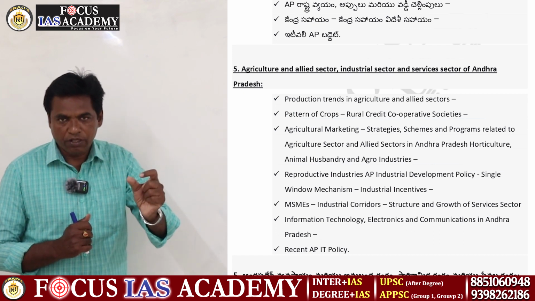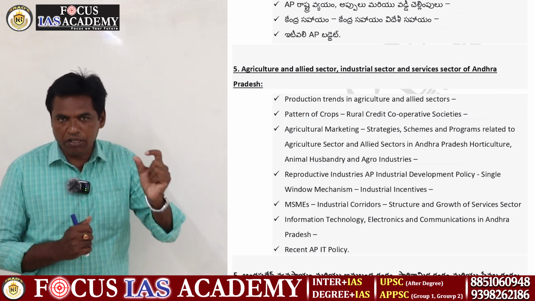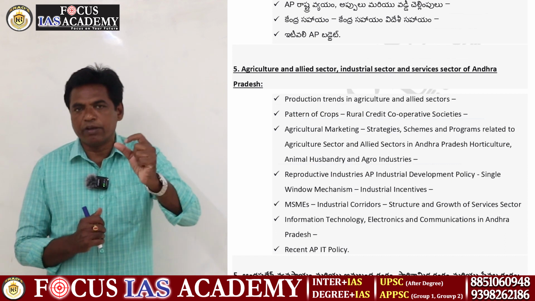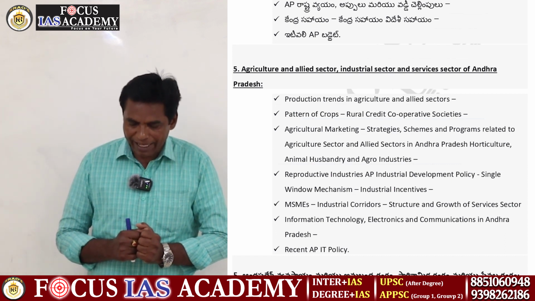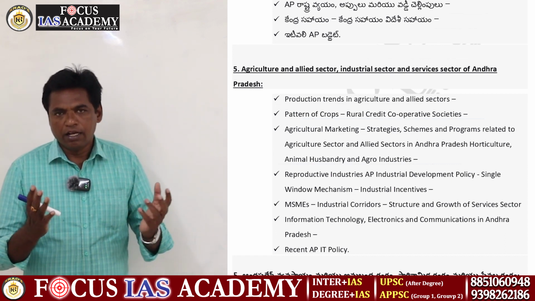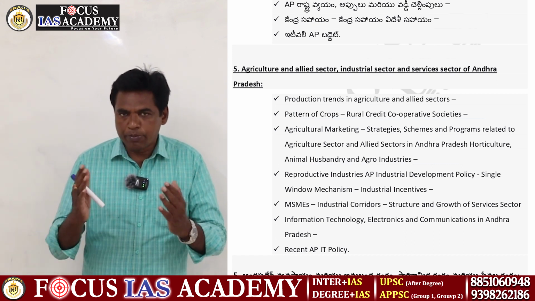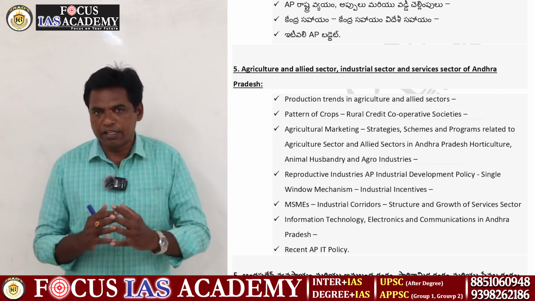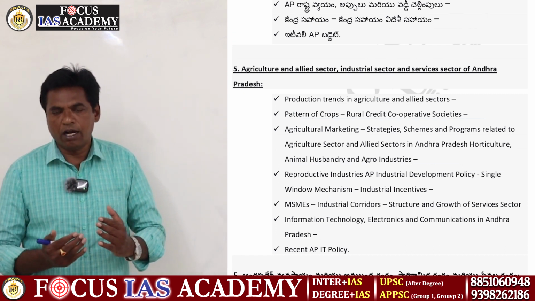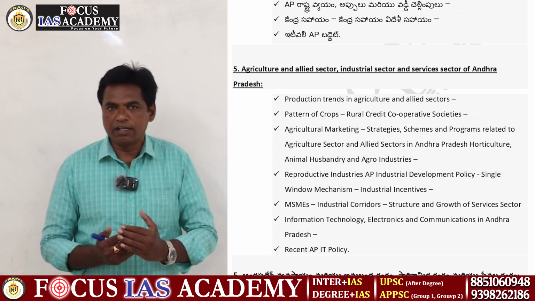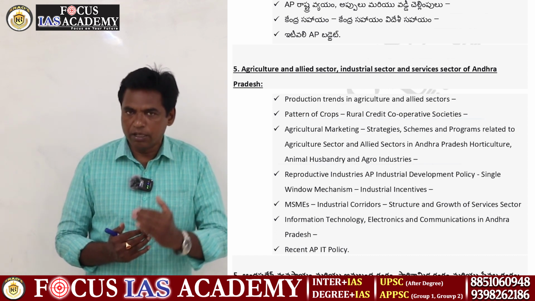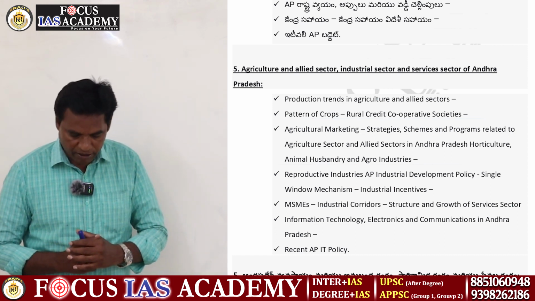Which area has developed, and which development is it? Very important. Then the allied activities also: animal husbandry is very important. Milk production and its development are there. How many liters of milk are produced per year is very important.